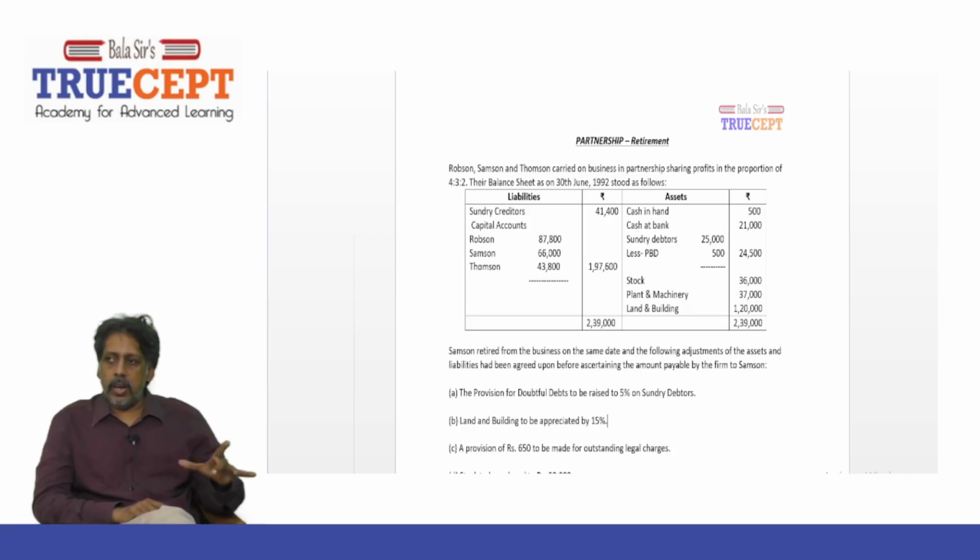Now let's go ahead and go through the question properly. So Robson, Sampson and Thompson carried on a business in partnership, sharing profits in the proportion of 4:3:2. Now let us call them partners R, S and T. The partners are R, S and T, and the profit sharing ratio, the PSR, is 4:3:2. Their balance sheet as on 30th June 1992 stood as follows.